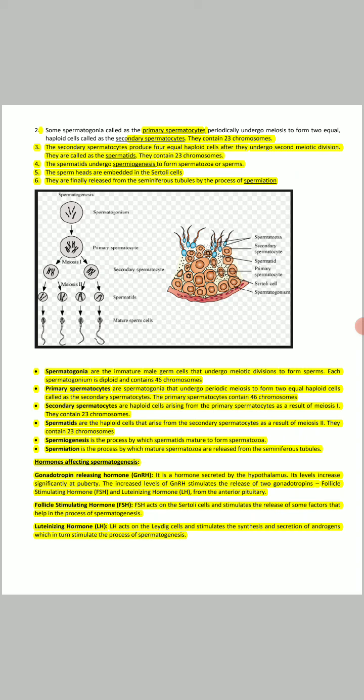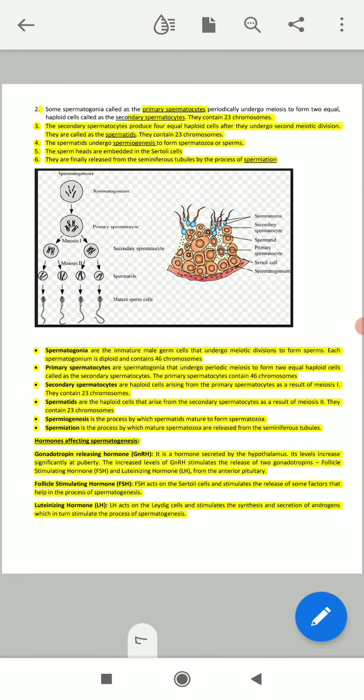And after the second meiotic division, the spermatids are formed. And also how many chromosomes are there in which cell. The primary spermatocyte contains 46 chromosomes, but the secondary spermatocyte, because it undergoes meiotic division, contains 23 chromosomes. The spermatids also contain 23 chromosomes because they come from the second meiotic division.